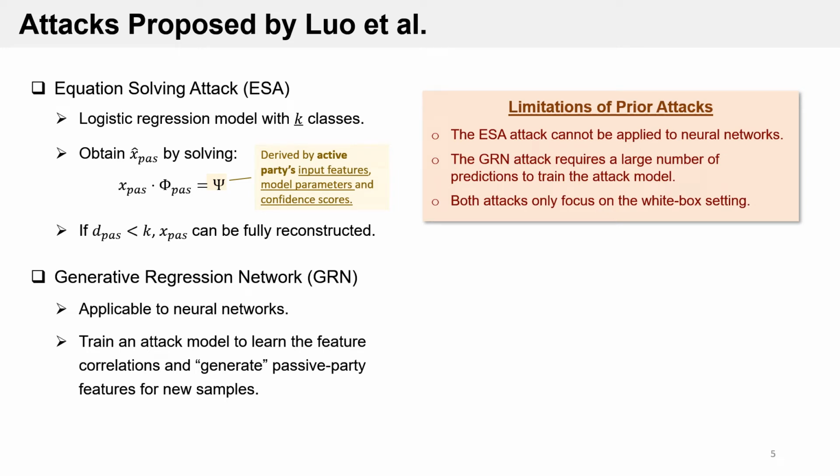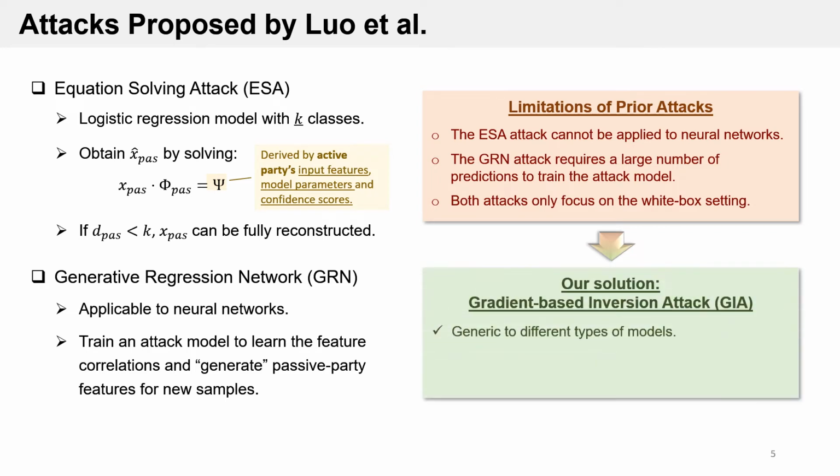Motivated by these observations and limitations, we propose and illustrate the threat posed by a gradient-based inversion attack. The attack can be generically applied to different machine learning models and does not need to train an attack model in advance. Moreover, besides the white box setting, we give the first attempt to explore the attack under the black box setting. Next, we will introduce this attack in detail. We start with the white box attack.